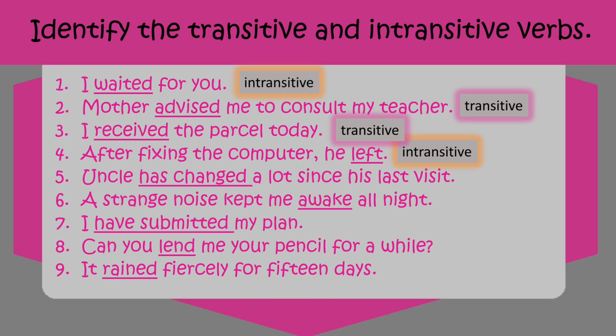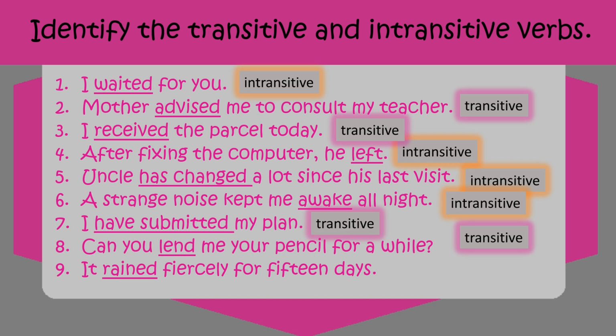Sentence number 5. Uncle has changed a lot since his last visit. The verb has changed does not have an object. So it is an intransitive verb. Number 6. A strange noise kept me awake all night. No object. Intransitive. Number 7. I have submitted my plan. Transitive, because my plan is the object.